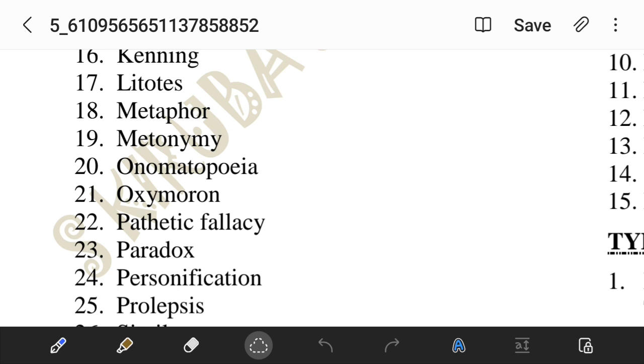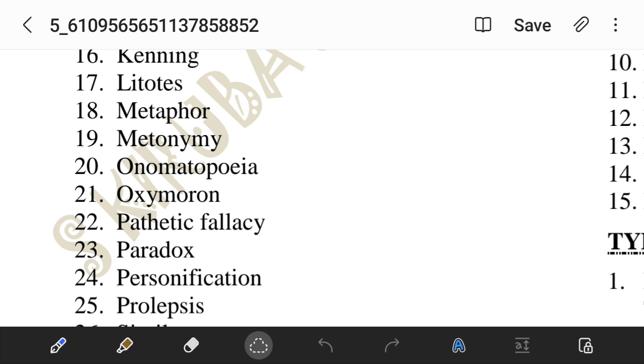And what is synecdoche? Synecdoche is a kind of one-word substitution. The part refers to the whole and the whole refers to the part. So when I say I need more hands, it means I need more people.